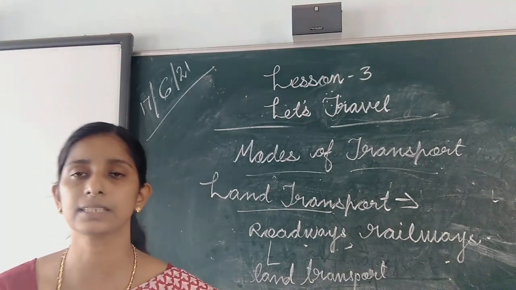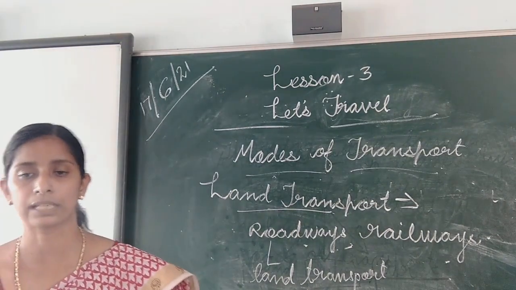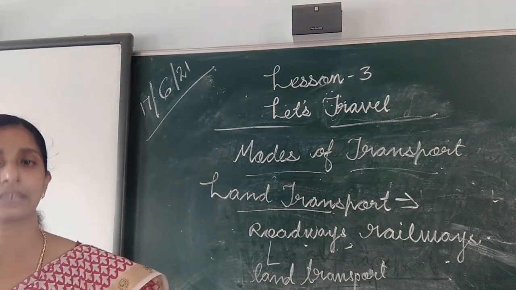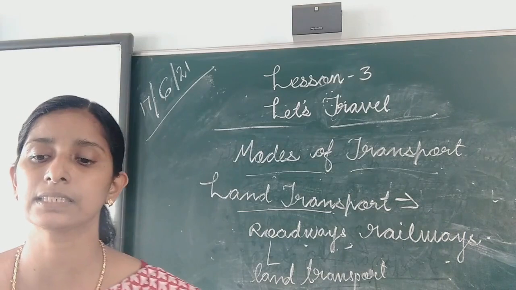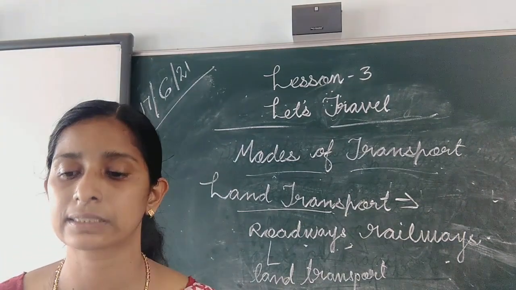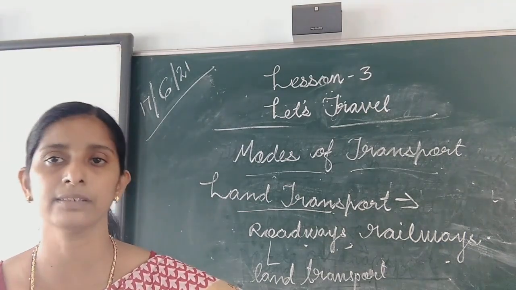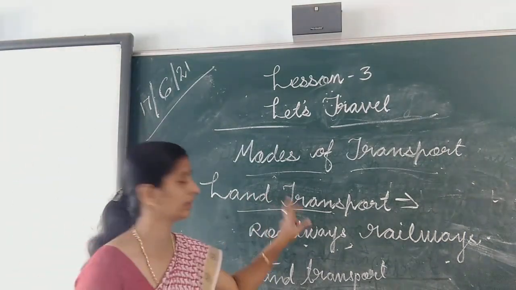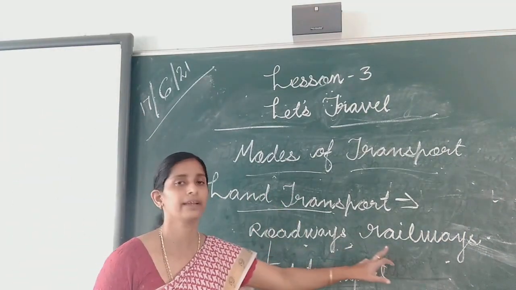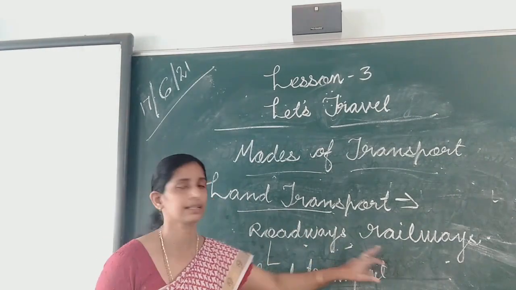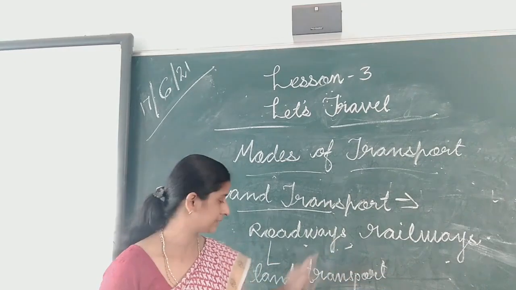In some other cities, people travel by local trains. In Kolkata, some people travel by trams. Then in village, bullock carts and tractors are quite common. These are some land transport. Land transport includes roadways and railways.